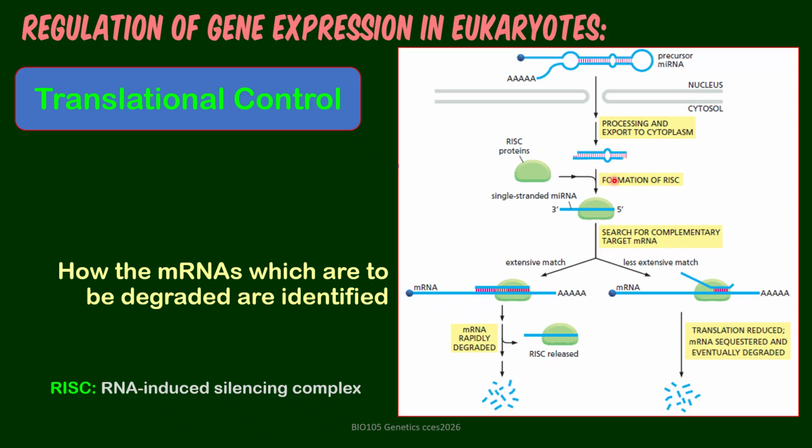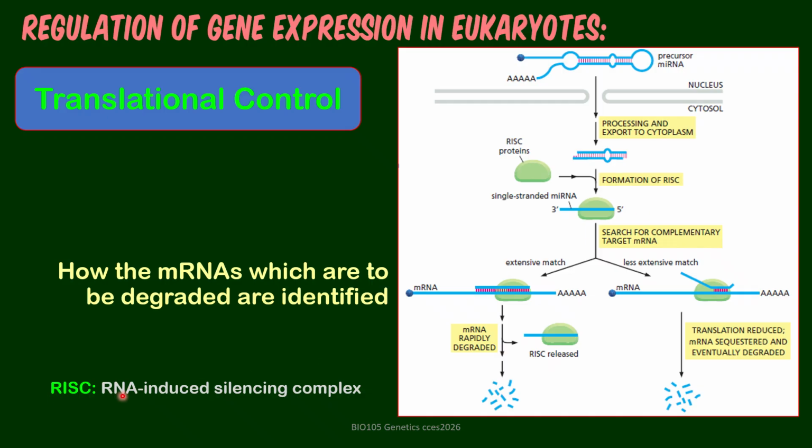So this is how it looks after the cutting off of the loops at the end and some other sequences there. This is now the miRNA or microRNA, which associates with RISC proteins, forming the RISC.